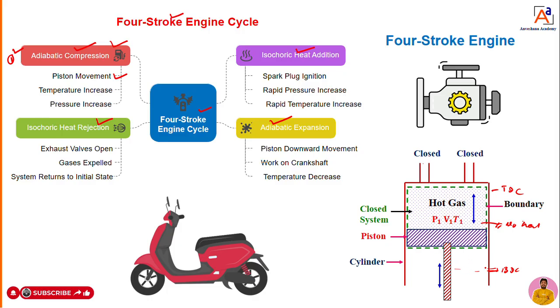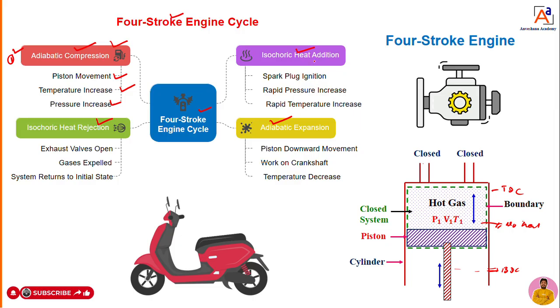Due to compression of this air fuel mixture, the temperature of the air fuel mixture inside the cylinder gets increased. Not only temperature, pressure also gets increased. During compression, pressure and temperature both increase. Now assume that the piston is at TDC. The air fuel mixture is already compressed, and temperature and pressure are increased.